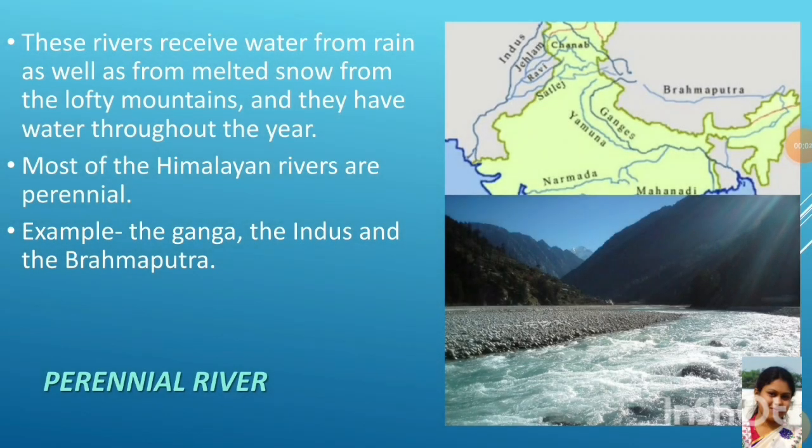Coming to this slide, perennial rivers receive water from rain as well as from melted snow from the lofty mountains, and they have water throughout the year. Most of the Himalayan rivers are perennial. Why? Because they originate from the glaciers of the Himalaya. Examples of perennial rivers are the Himalayan rivers such as Ganga, Brahmaputra, Indus.